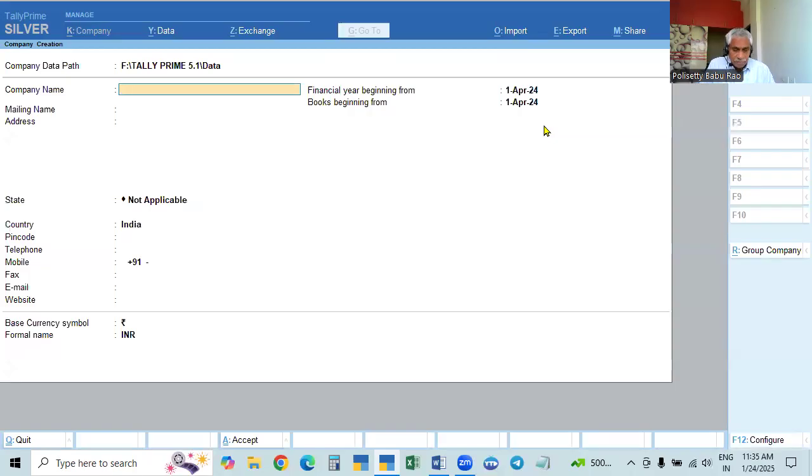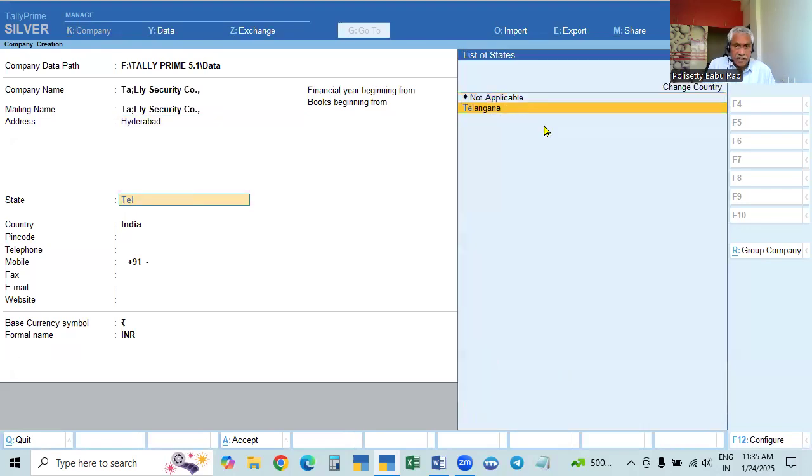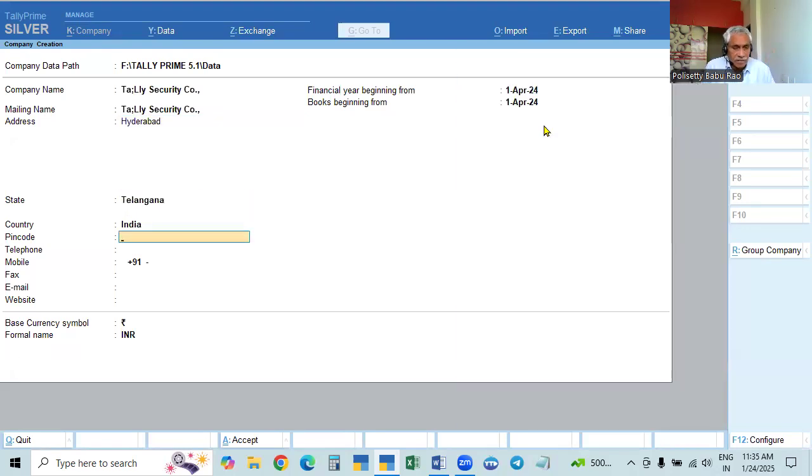The name I will give is Tally Security Company. I will use Hyderabad, with the full address to be given, and the state Telangana, and India is the country by default. Pin code, for example, 500038, and we will fill in all the details.